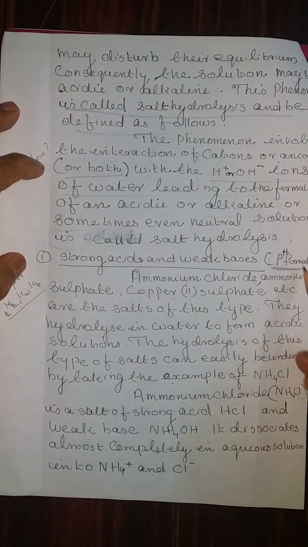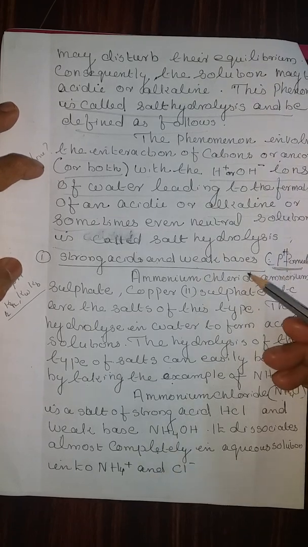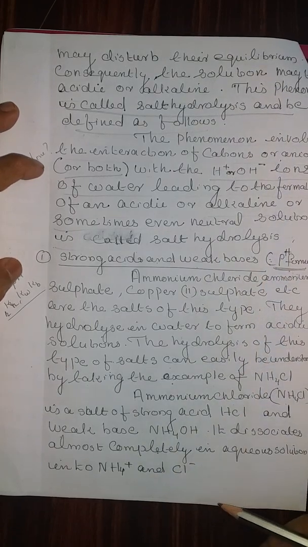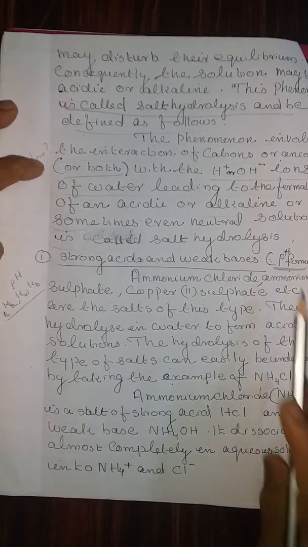Now, along with salt hydrolysis, three different cases are given, in which the pH formula of the solution should be derived. Therefore, listen carefully, so that you can derive the equation.